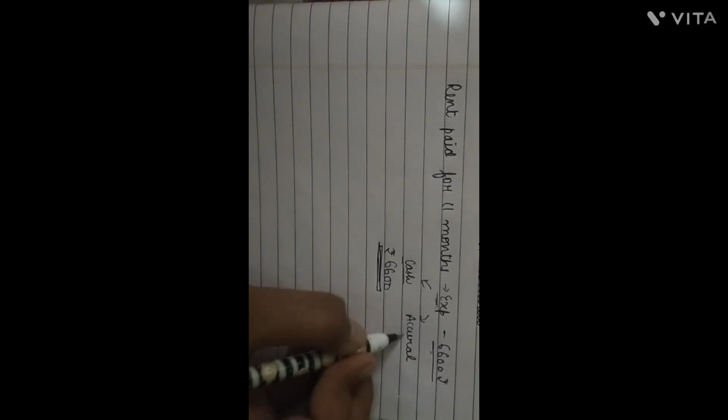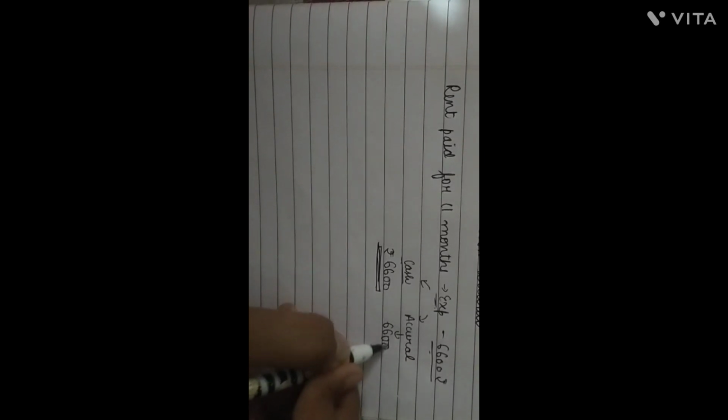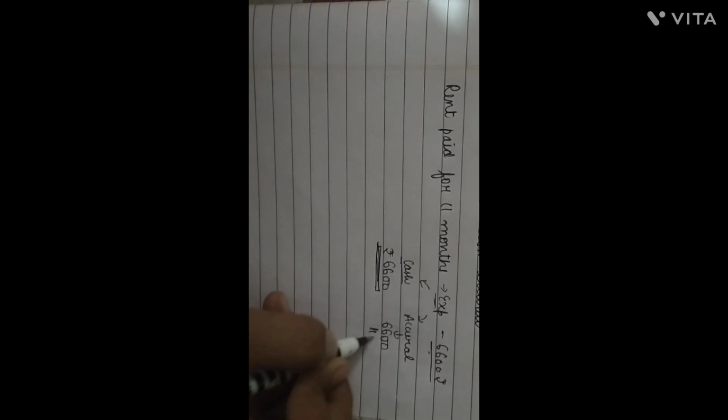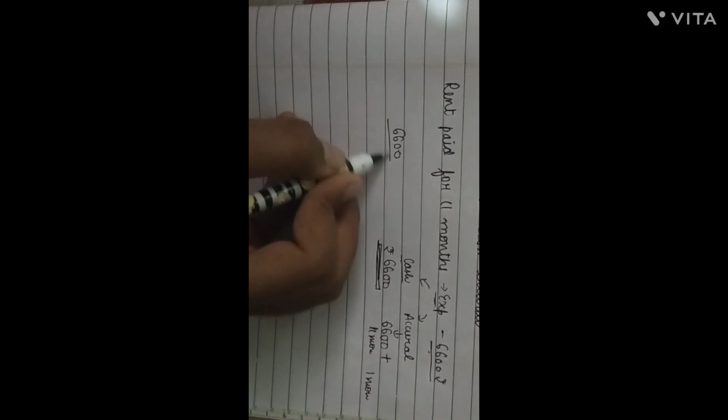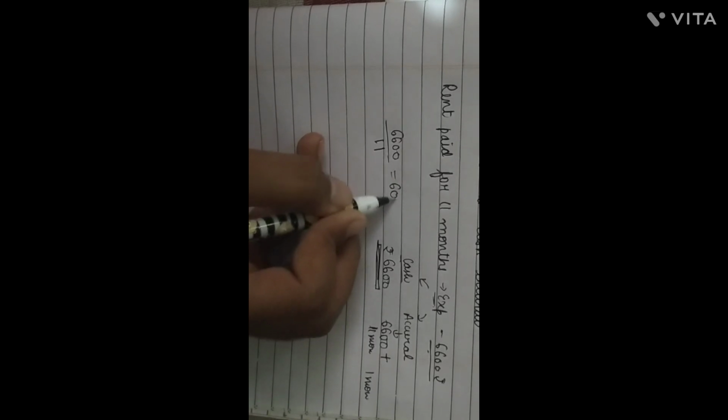But in the accrual basis, the transactions which are related to the current year are recorded, so we will add 6600 rent for 11 months, but with that we have to record rent for 1 month, which we have to calculate by dividing 6600 by 11, which gives 600.